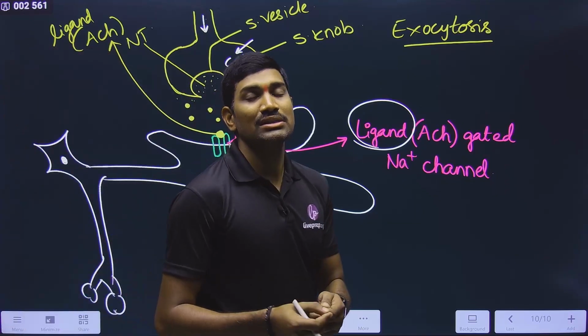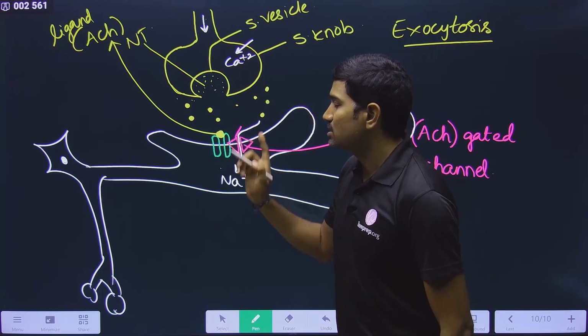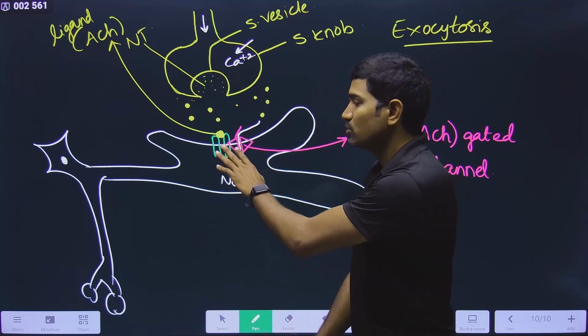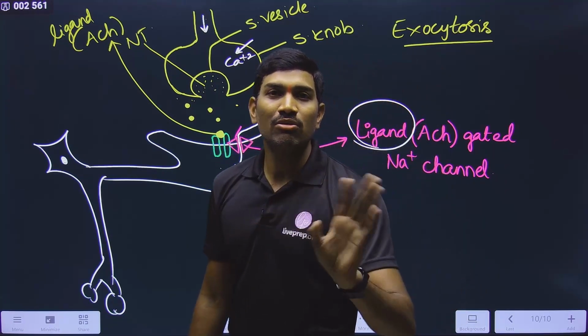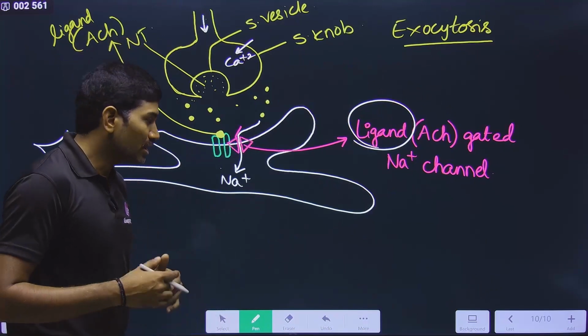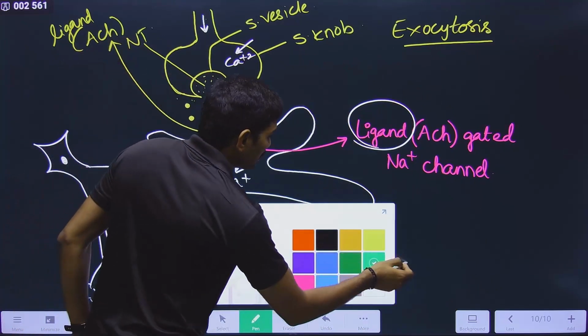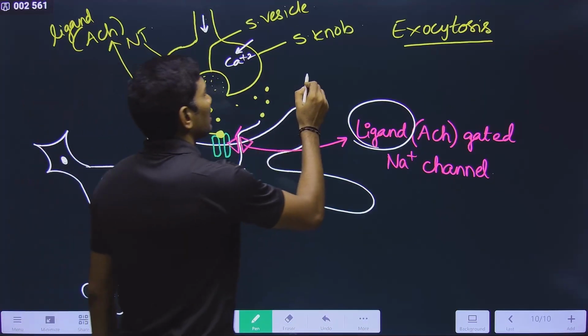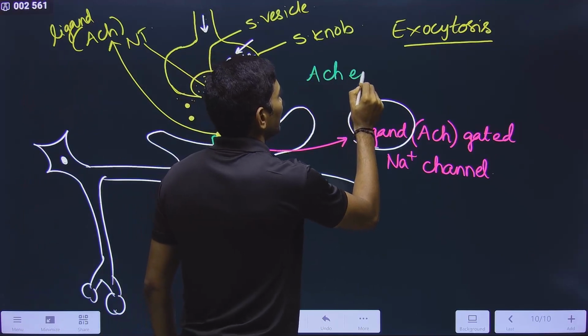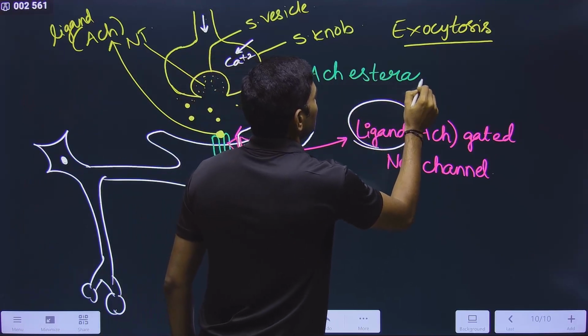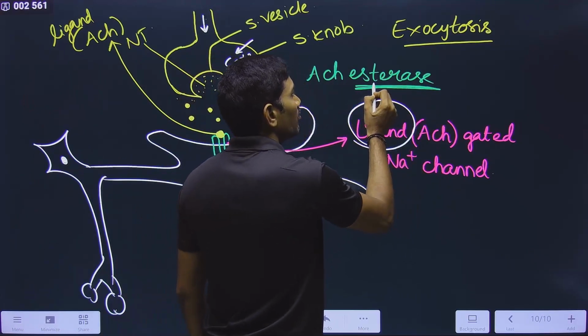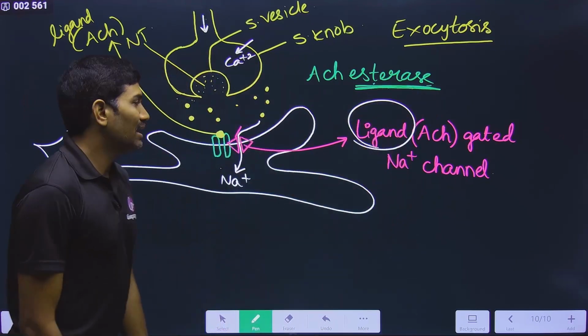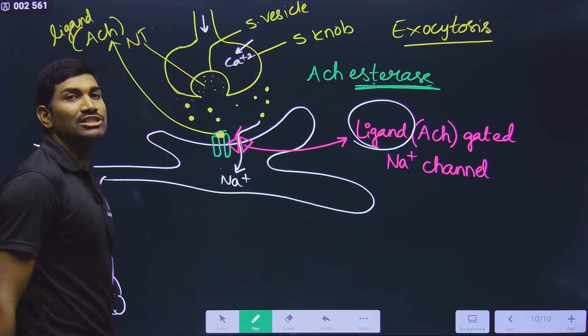So now you need to understand another point. Is this acetylcholine permanently attached to this receptor? No. Acetylcholine is not permanently attached, because in this particular cleft there is an enzyme that is called acetylcholinesterase, an ester bond breaking enzyme. So that will come and break this particular acetylcholine.